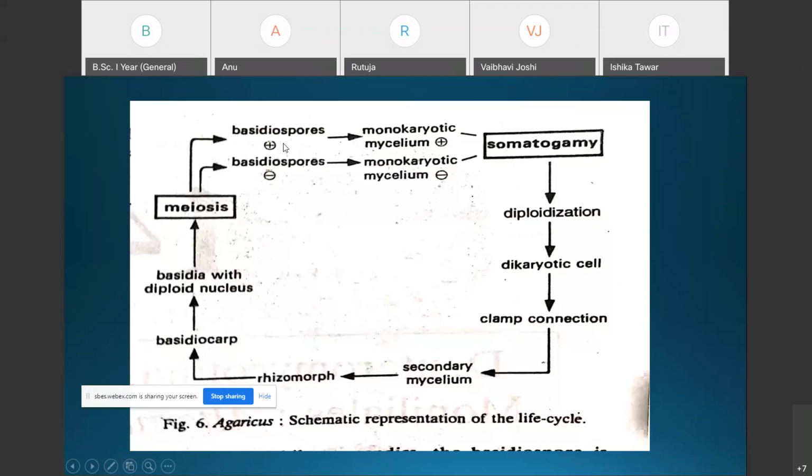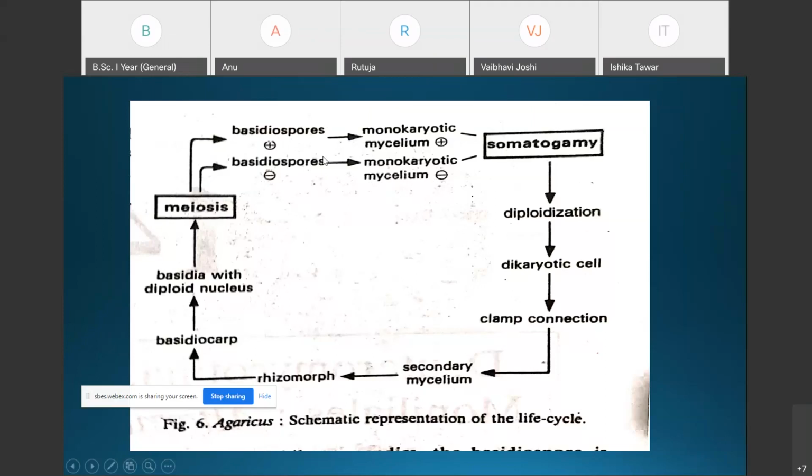Positively strained basidiospores, when they get favorable environmental conditions, germinate into positively strained monokaryotic mycelium, and the negatively strained basidiospores germinate and develop into the negatively strained monokaryotic primary mycelium.